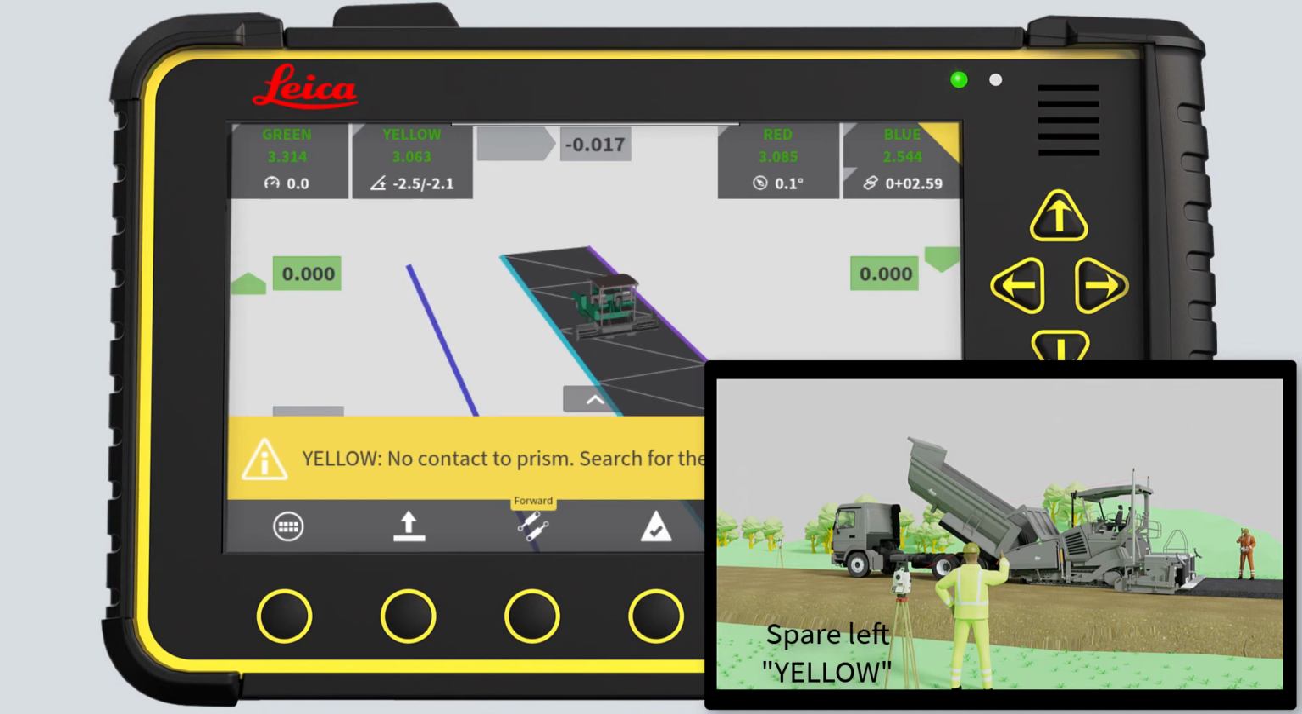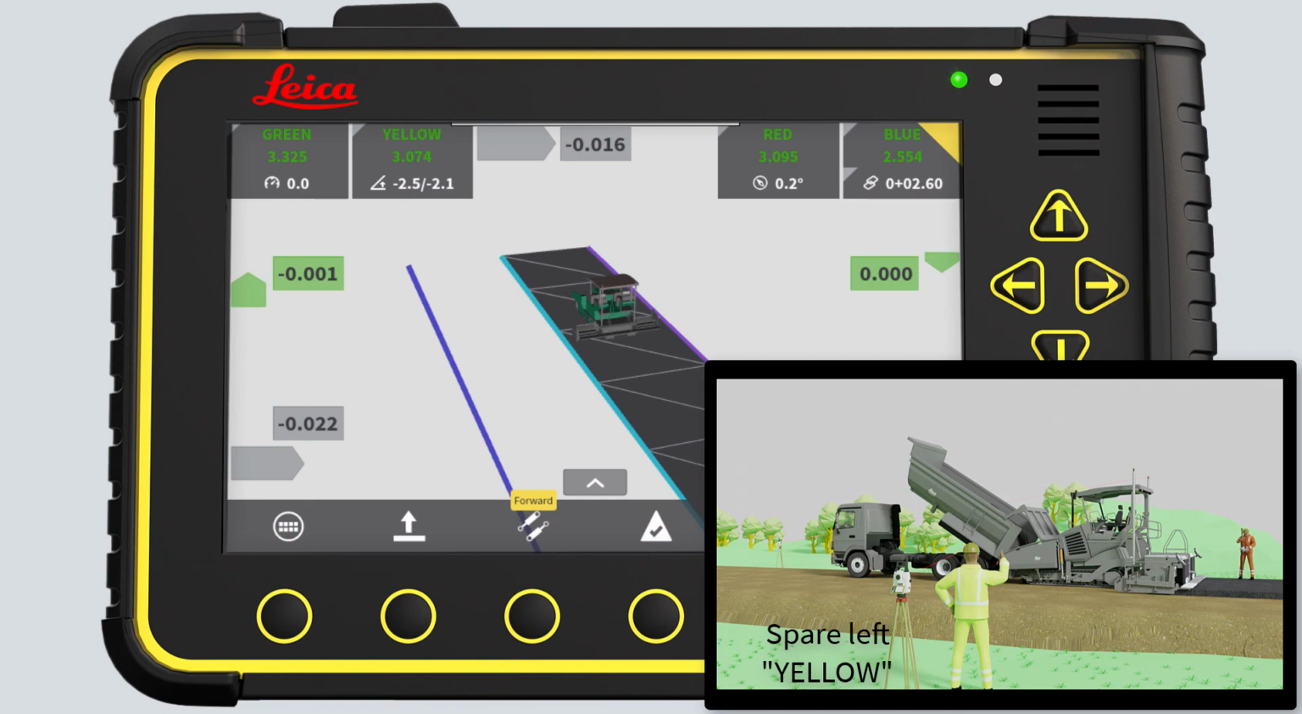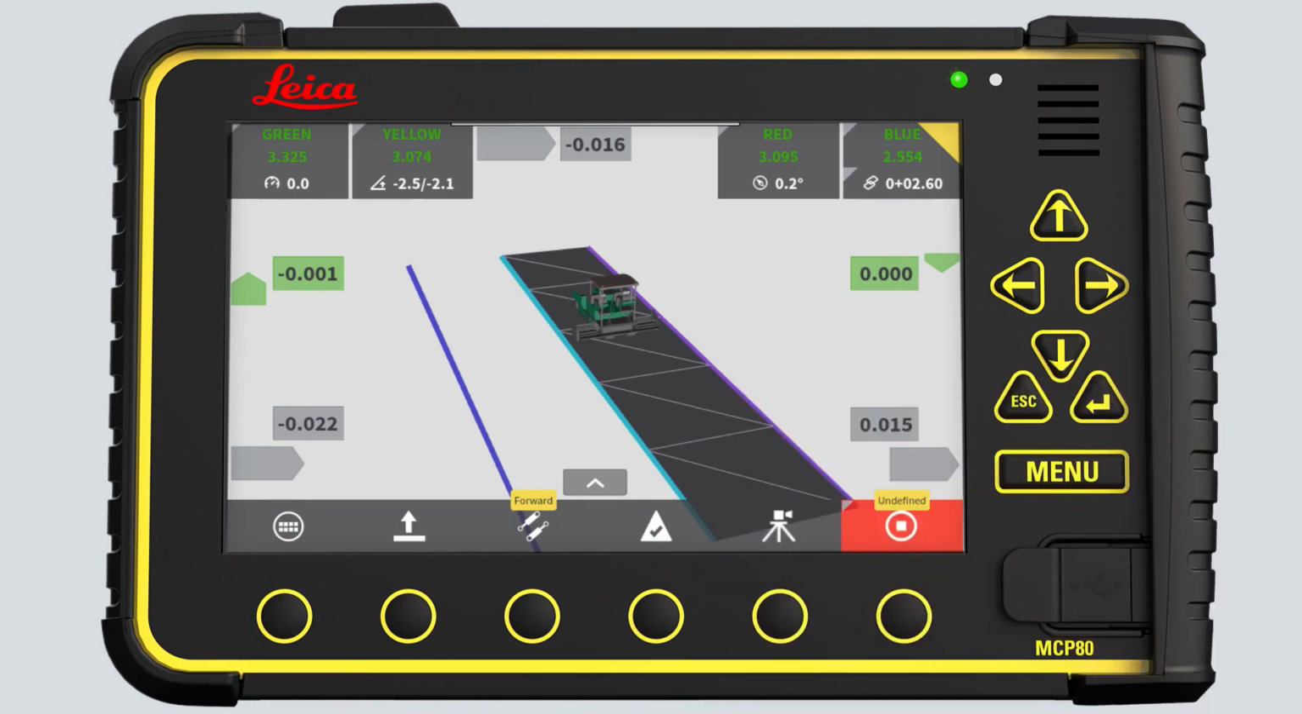After 3 seconds, you have a clear line of sight again. The total station locks to the prism and is now acting as left spare. That's it. You have learned the leapfrogging functionality in your MC1 asphalt paving solution and how to activate it.